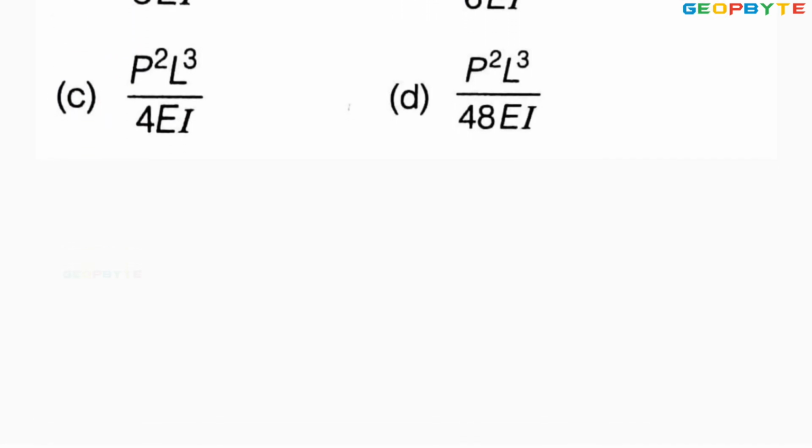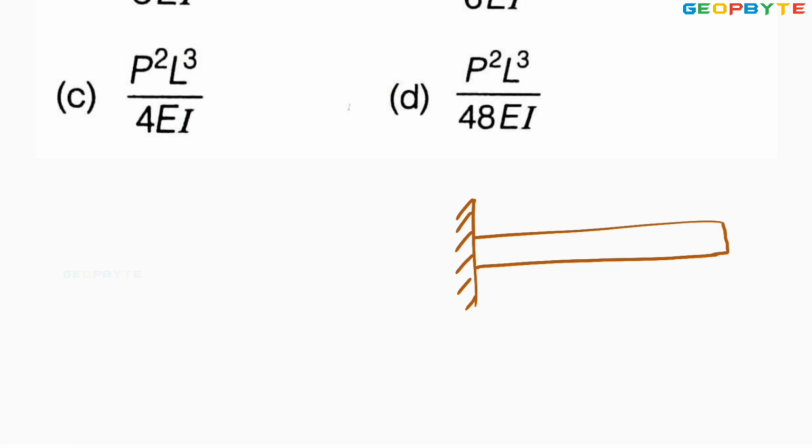You know, it is given that the cantilever beam. This may be the cantilever beam. The load is acting at the free end P. Let this is the A, this is the B. Length of the beam is given L. Of course, it may be small l or capital L. Because of the loading, deflection is happening.